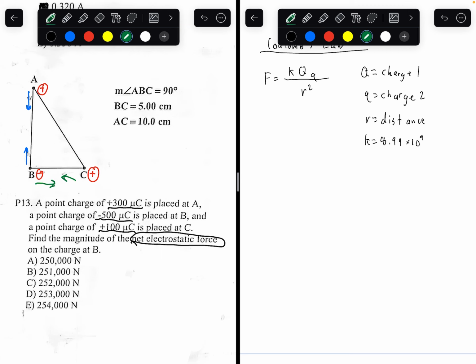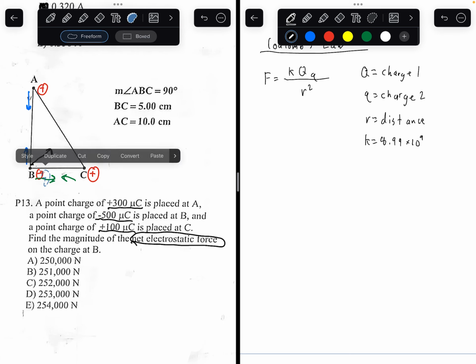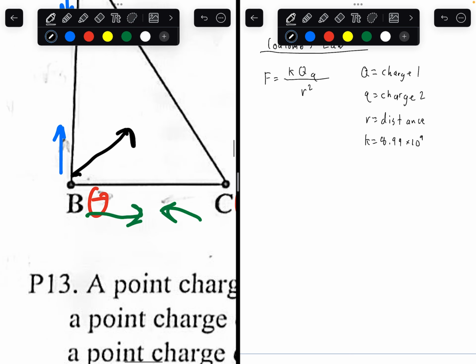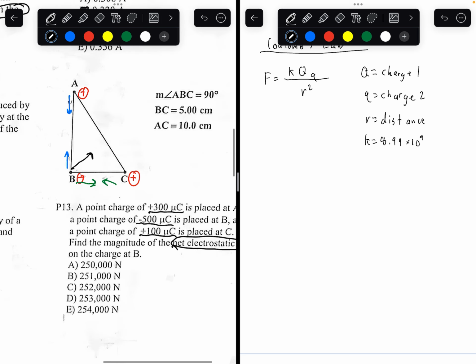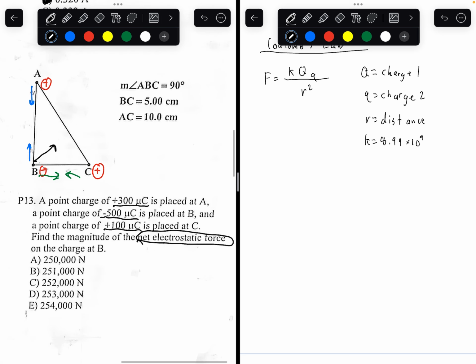We want to find the net electrostatic force. I'll draw that in yellow. Actually, that's hard to see. Let's draw in black, it's fine. The net electrostatic force, which if you remember the magnitude question, we can align the dots like that. We can draw a vector between the blue and the green arrow. That is the net force. We're trying to find the black arrow. That's the net force. So, how do we find that?